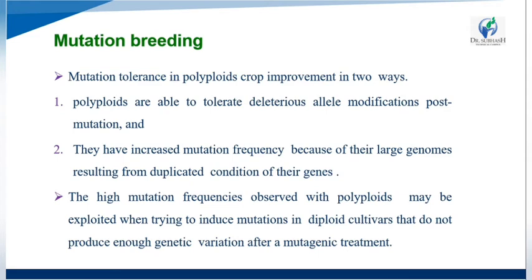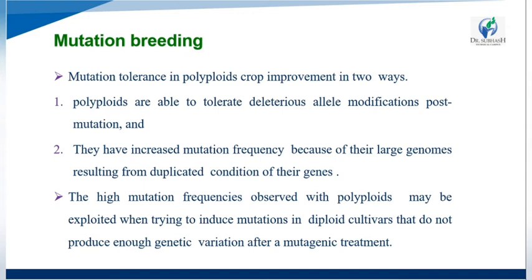The high mutation frequency observed with polyploids may be exploited when trying to induce mutation in diploids, cultivars that do not produce enough genetic variation after mutagenic treatment.